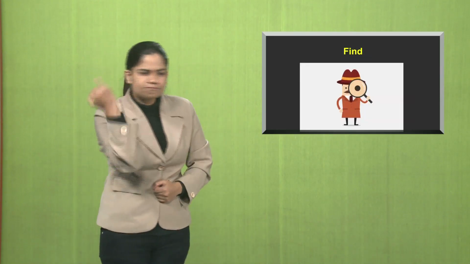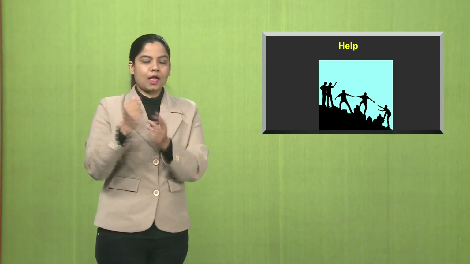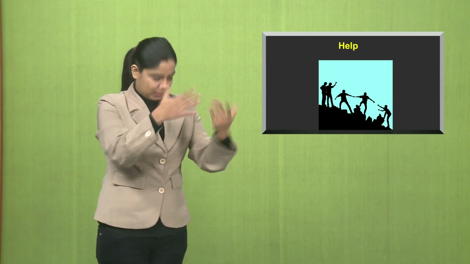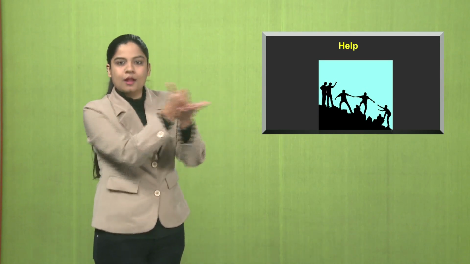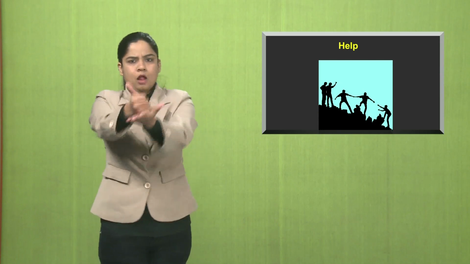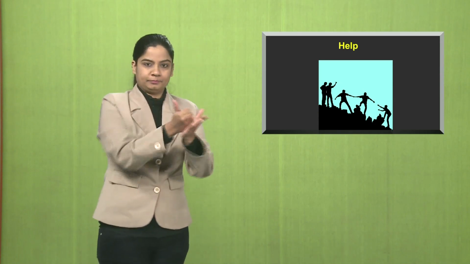Start, to begin, like we start a race on the count of 3 or starting a book to read, beginning a book to read. Special, better, greater or otherwise different than the usual. For example, special food, special event, etc. Find, to discover or to perceive. Help, to make it easier or possible. If someone is having financial issues, we provide some assistance or support in that. That's called helping a person.